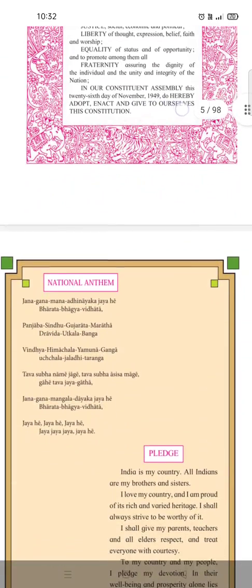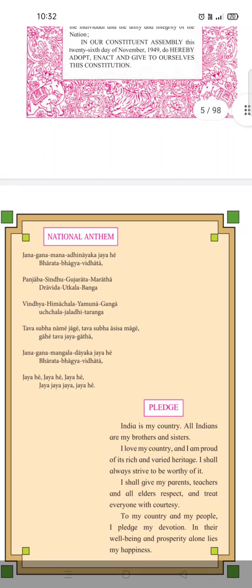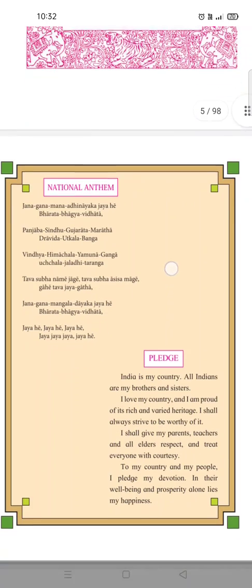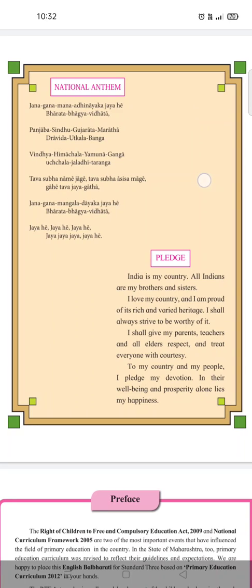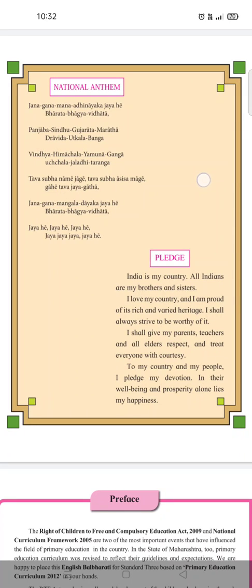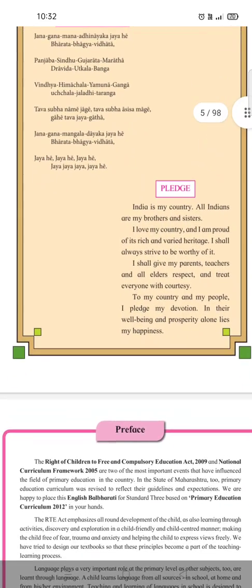This is the national anthem of India. We also used to recite this national anthem, and this is the pledge, which we all used to say on 26th January and also on Republic Day.